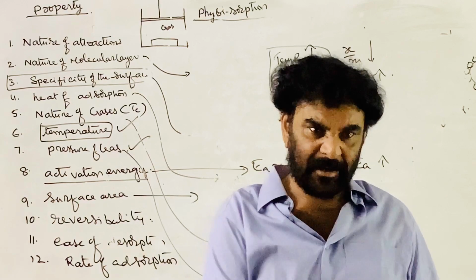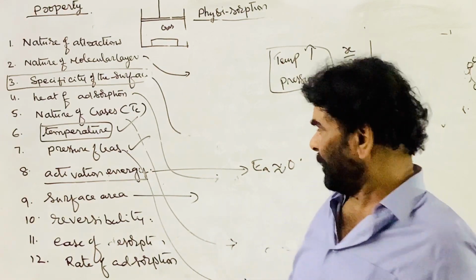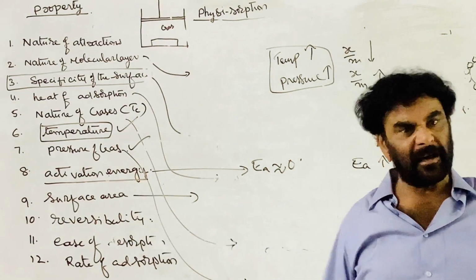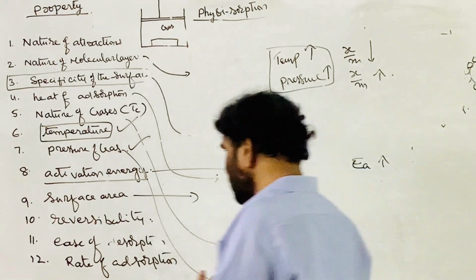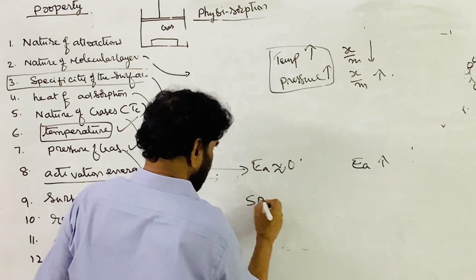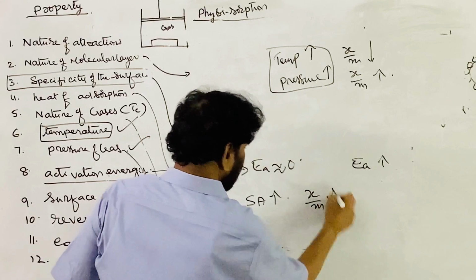It is not a property related to the interior of the material. Therefore, more surface area means a greater extent of adsorption, whether physical or chemical. So as the surface area increases, the extent of adsorption also increases.